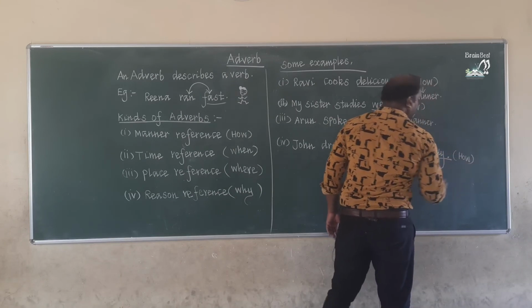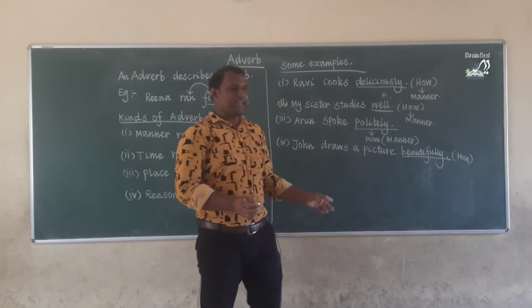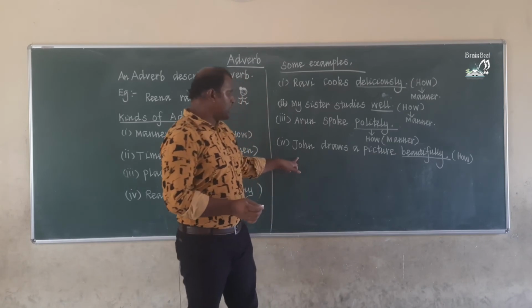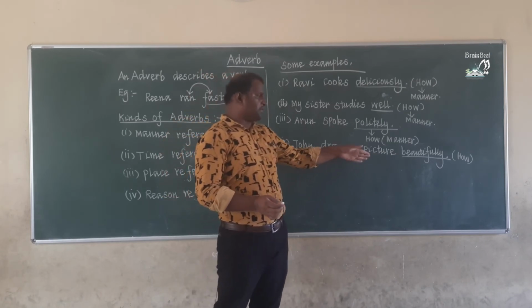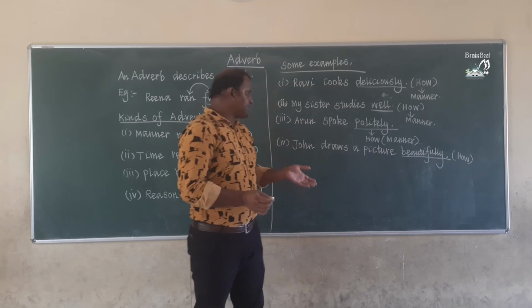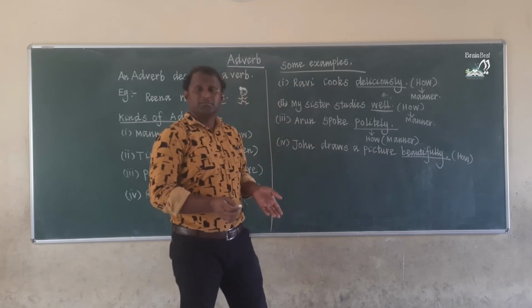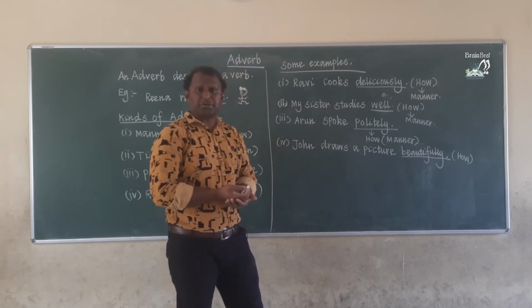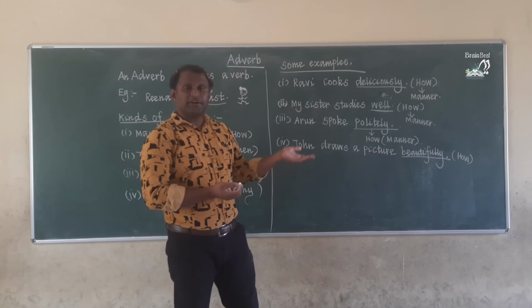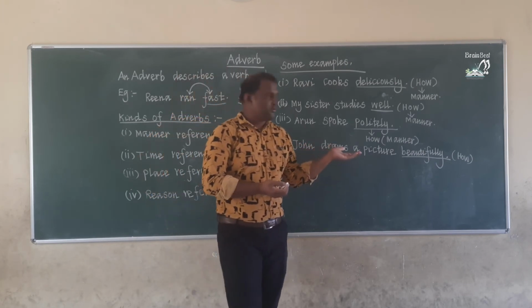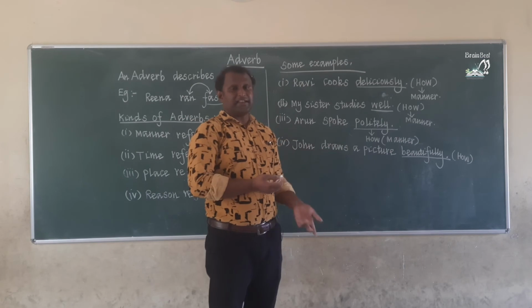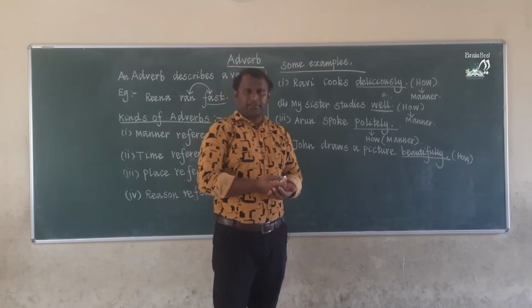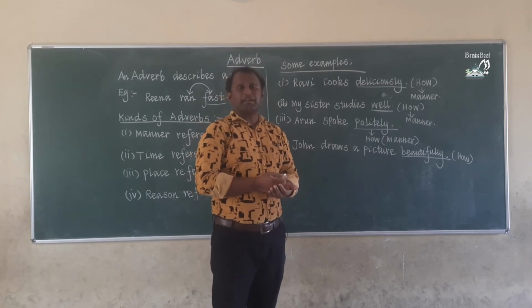Do you understand? How means it's a manner reference. Okay. John draws a picture beautifully. How does John draw a picture? Beautifully. So the word beautifully answers to the question how. It's a manner reference. Is it clear, children? So I hope you understood.